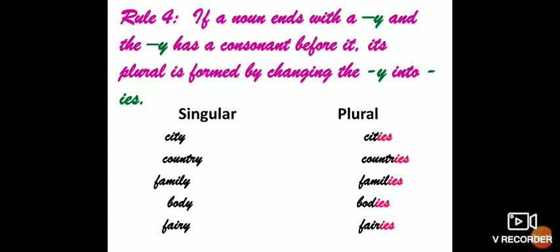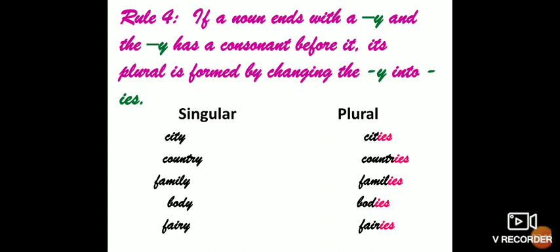Take this example of city. The spelling of city is c-i-t-y. See, in the end we have y. Before y you can see t. So what is t? T is a consonant. All of you are aware that in the English alphabet there are 26 letters and they are divided into consonants and vowels.